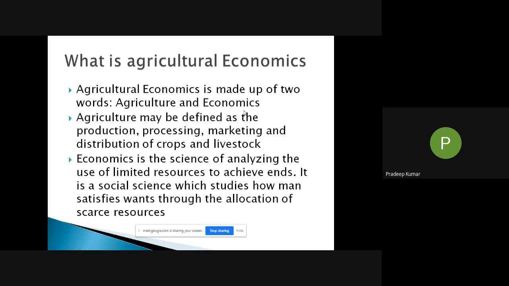Economics always deals with proper allocation of resources among alternative users, and also with the maximum efficient utilization of the available limited resources. Agriculture economics is made up of these two things: agriculture plus economics.